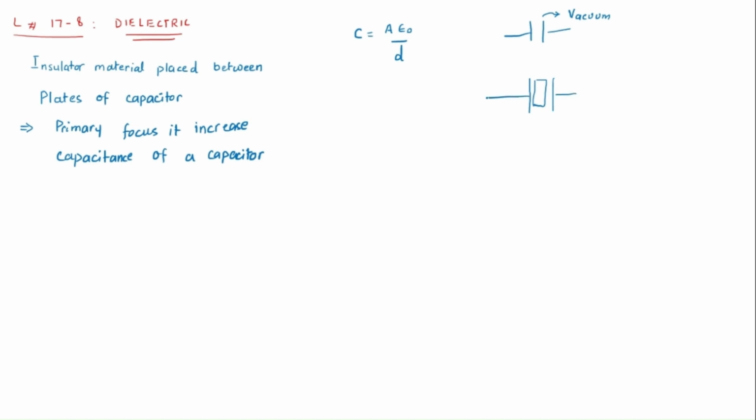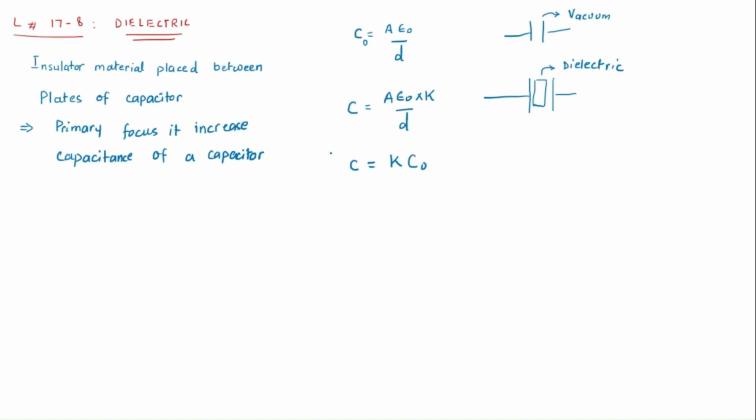What happened? When it is vacuum, I say it is C naught. When dielectric material is inserted, this capacitance changes to C and it will be equal to A epsilon naught times K over D. So it means this C is K times increased compared to C naught.